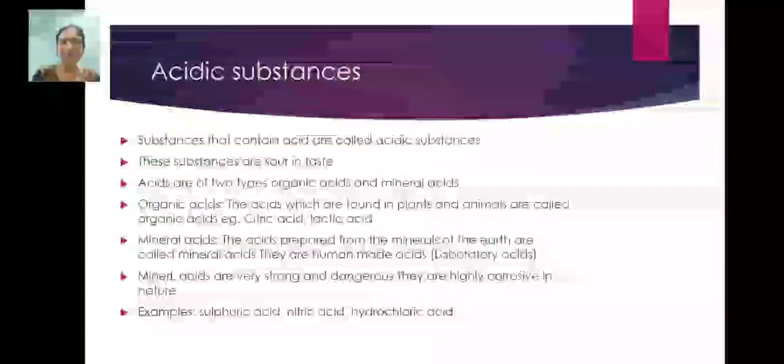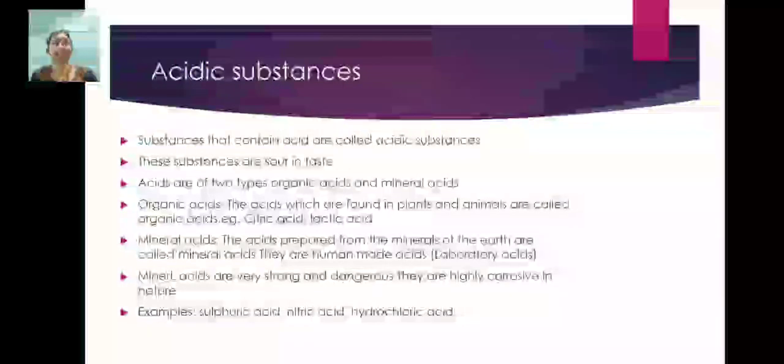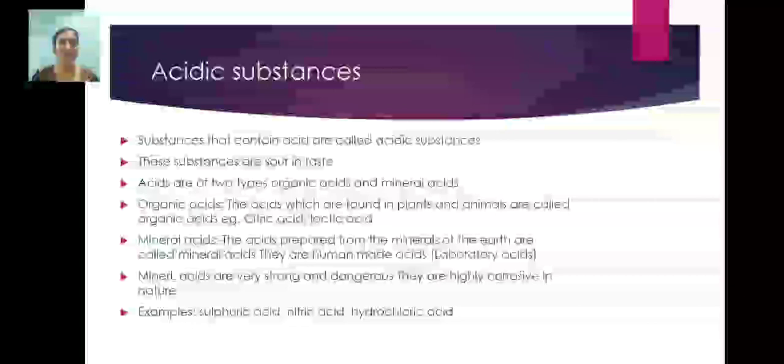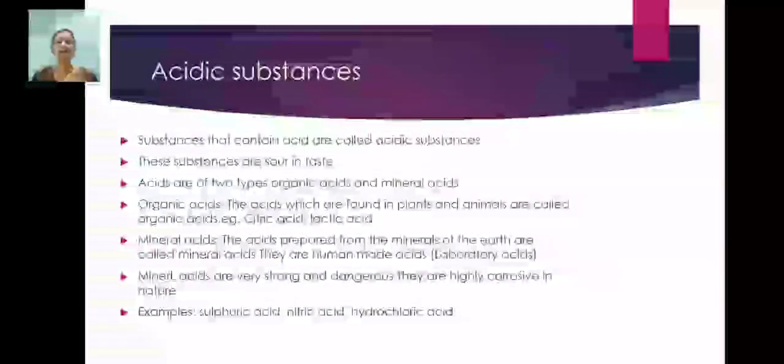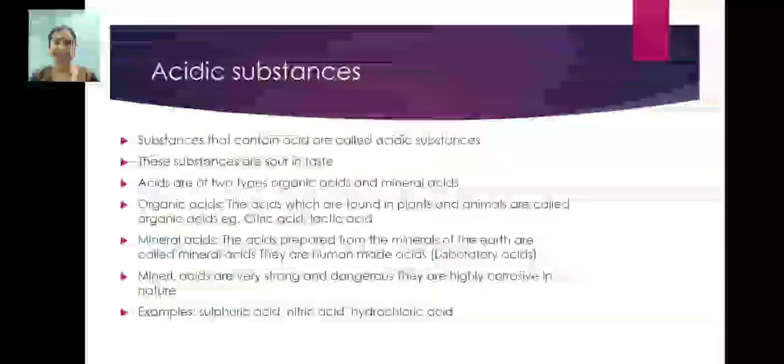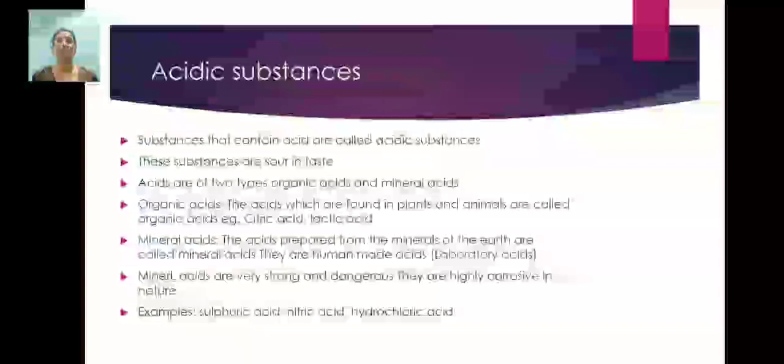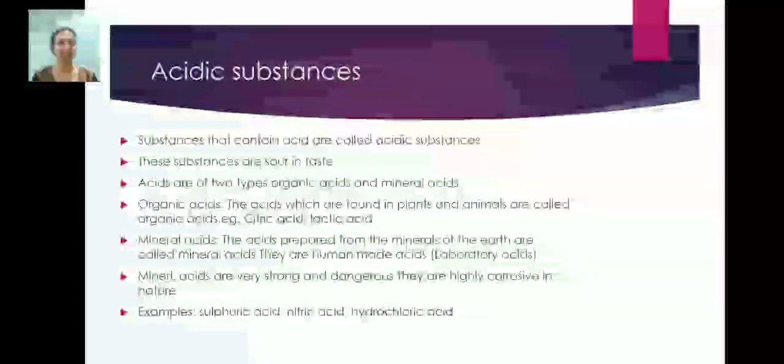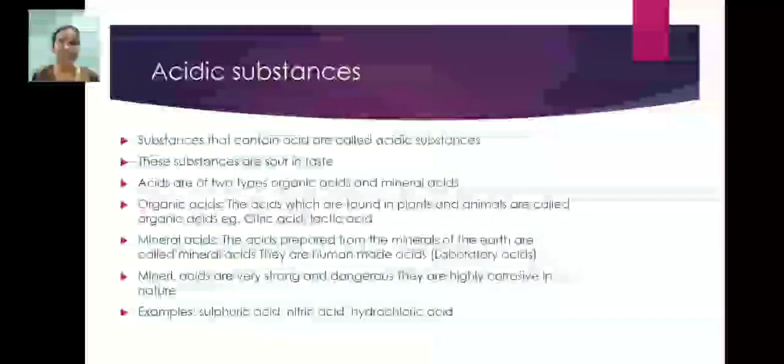What is meant by organic acid? The acids which are found in plants and animals are called organic acids. Examples of these acids are citric acid, lactic acid, ascorbic acid. These acids are completely natural.